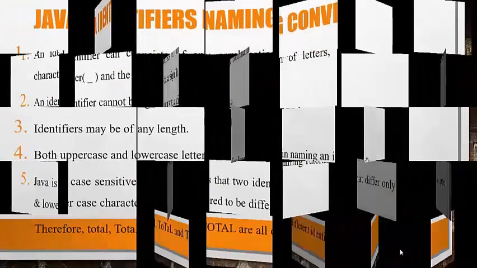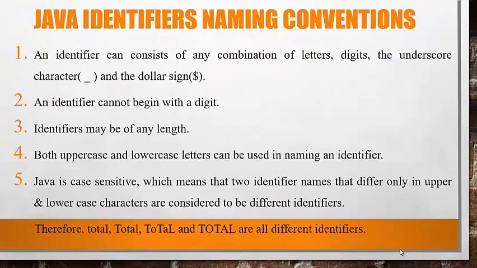Now there are some naming conventions for Java identifiers. A convention is the way in which something is done. An identifier can consist of any combination of letters, digits, the underscore character and the $ sign. These all can be used in identifiers. An identifier cannot begin with a digit. If an identifier starts with a digit, it is invalid. Identifiers may be of any length. There is no restriction on the length.